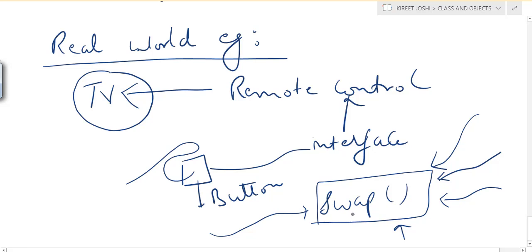In this way, data abstraction, or abstraction, comes into the picture, and it is a very important feature of object oriented programming. I hope it is now clear to you. Thank you.